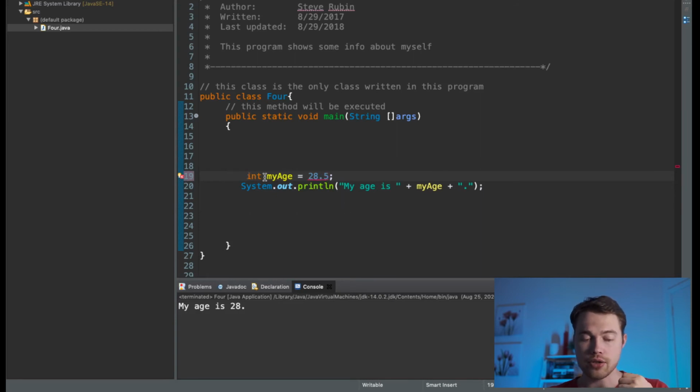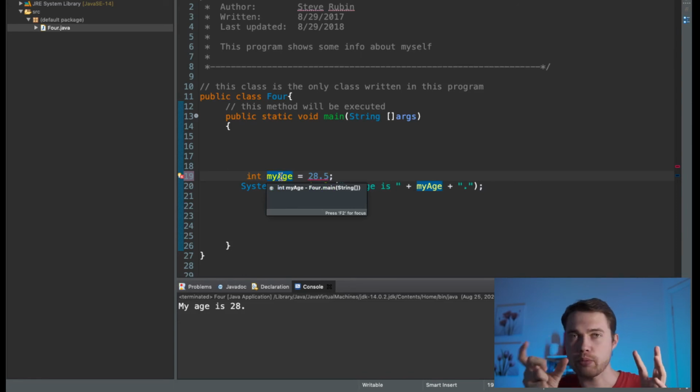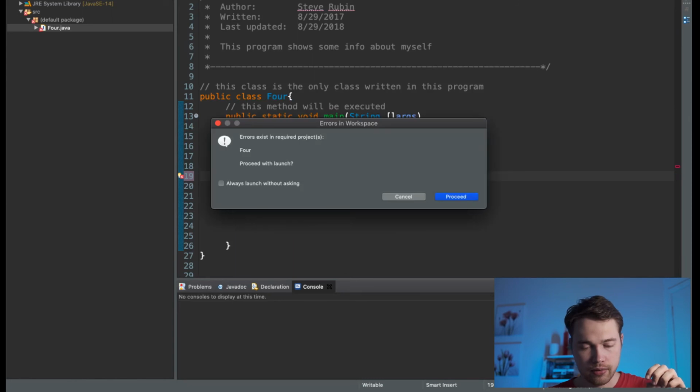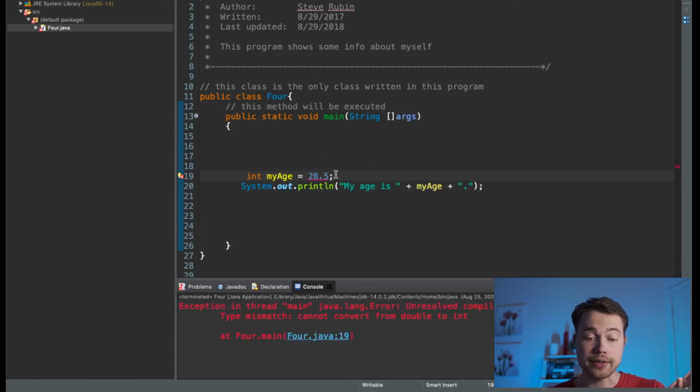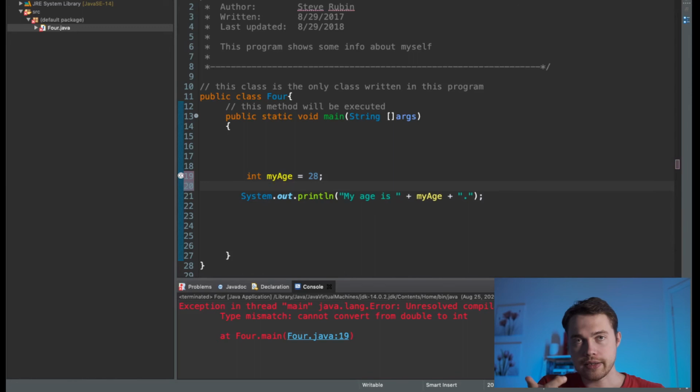Here's the problem. Int stands for integer. I declared the variable my age to be of type integer, and unfortunately I cannot create a number with a floating point, a decimal, and assign that to an integer. That's not possible, and that's why if I run it right now, it will throw me an error. So how would I create anything with a decimal point, for example pi 3.14? For those purposes, there are other data types, not int, but for example, float.